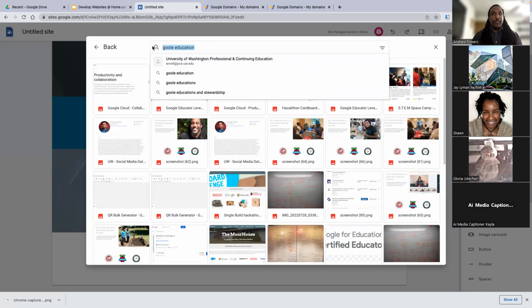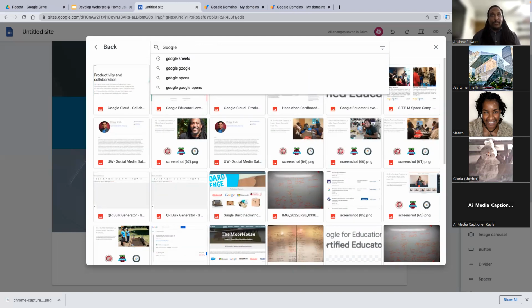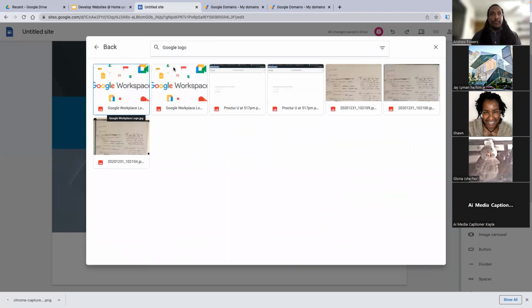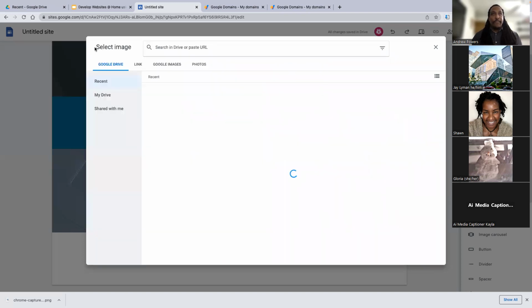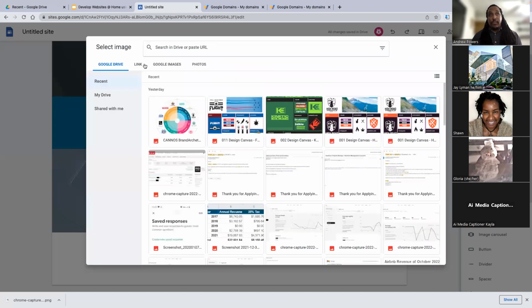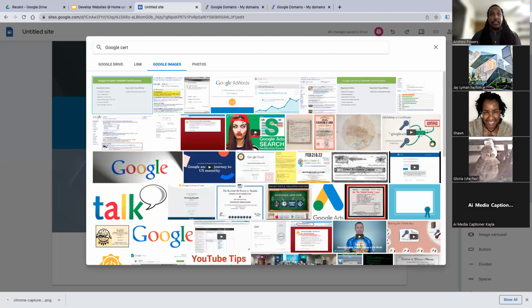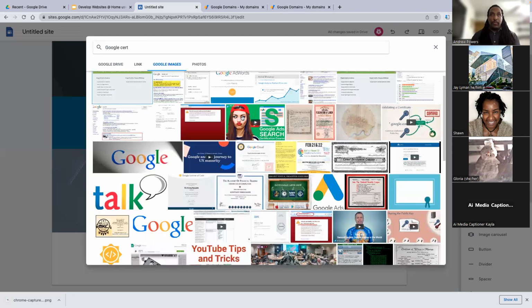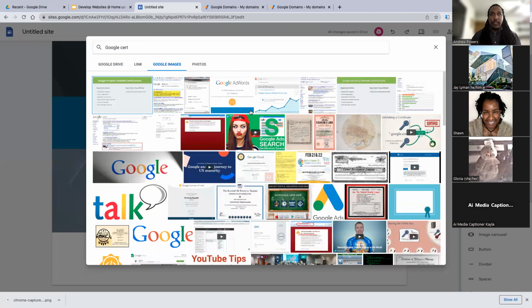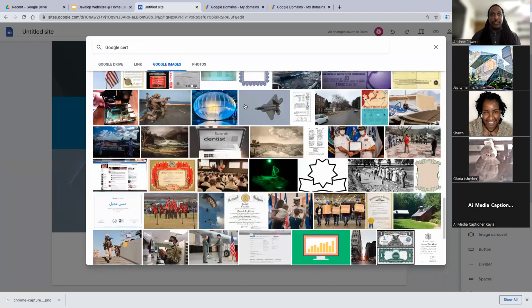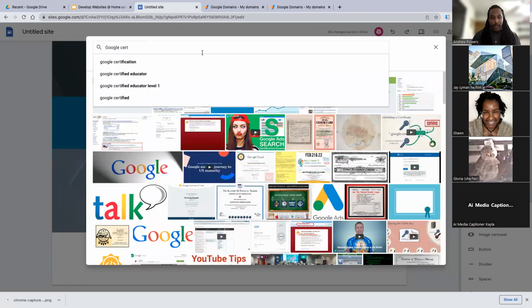This also requires you to organize your Google Drive, and this one is not as organized as I wanted. Let's just type in Google logo. So there's another way to search for images. I can actually go to Google Images, and let's just type in Google search. Keep it short. And this is actually pulling from Google's website to search for images. And I'm trying to search for a certification that aligns with the one I have.